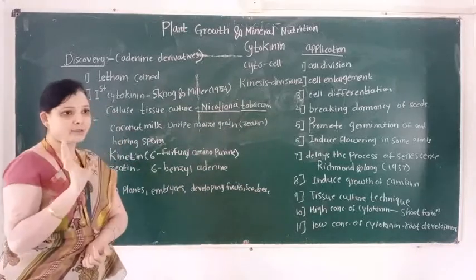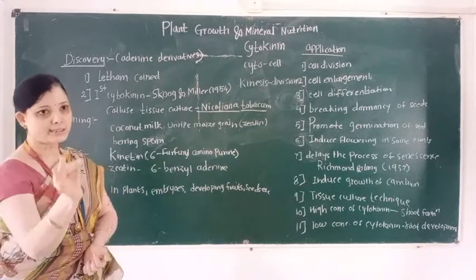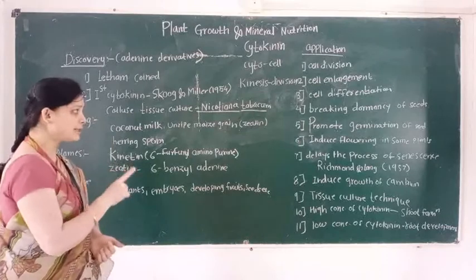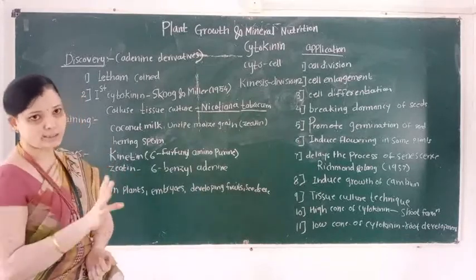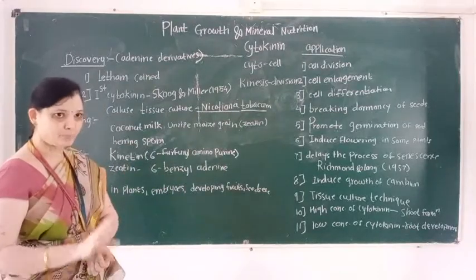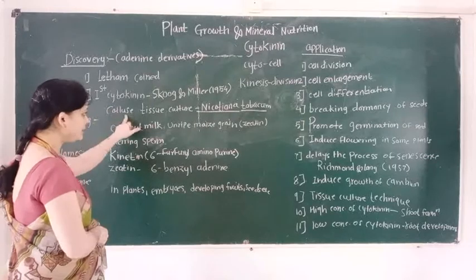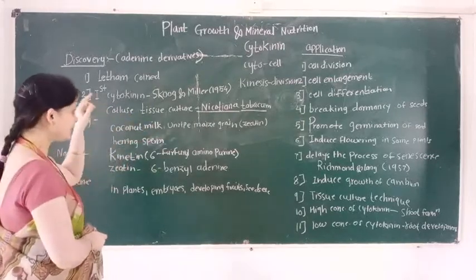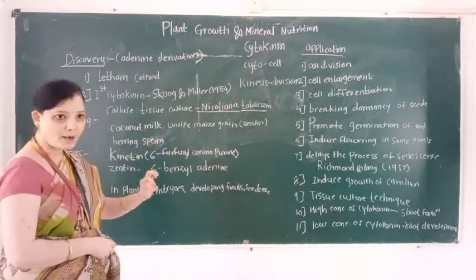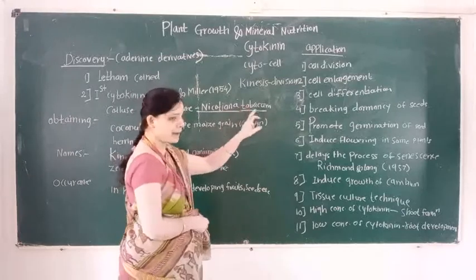This was in the tobacco plant. What is the botanical name of tobacco plant? That is Nicotiana tabacum. Nicotiana is the genus name and tabacum is the species name. So here remember this point, cytokinin was isolated by Skoog and Miller from the plant Nicotiana tabacum.